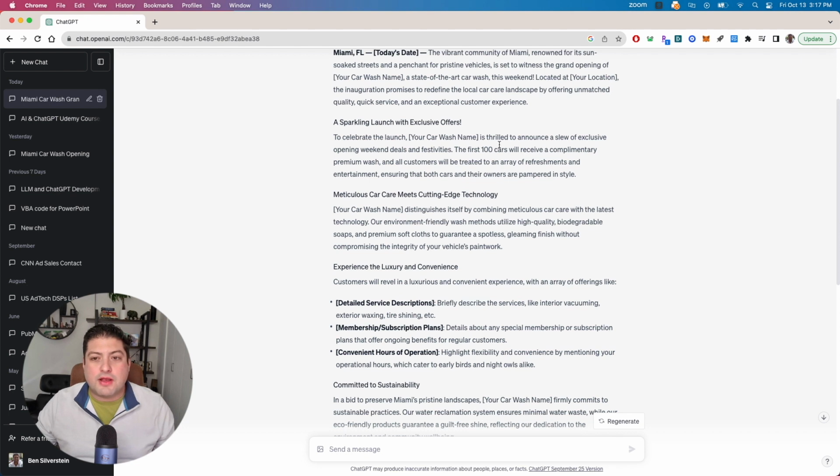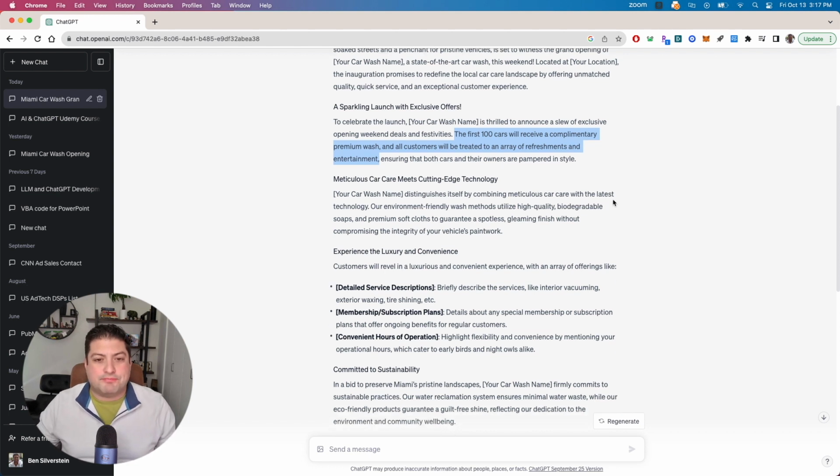Now, to celebrate, we're giving exclusive opening weekend deals and festivities. The first 100 cars receive a complimentary premium wash, and all customers are treated to an array of refreshments and entertainment. I didn't tell it that. I gave it no prompt. I said nothing about a free car wash or entertainment or refreshments. It made that up.